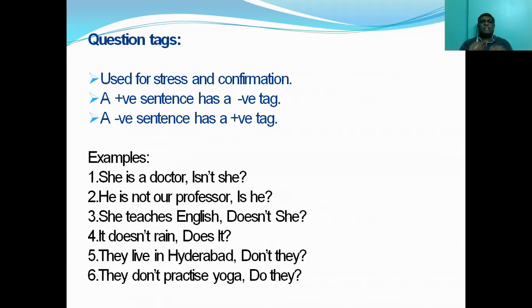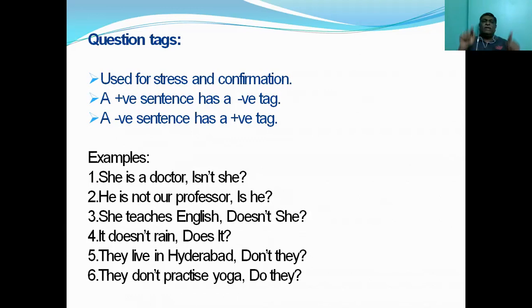You can look at the examples in the slide which I am showing you. She is a doctor. This is known as an affirmative or positive sentence, without any negative words like no and not. When you want to prepare a tag on this: she is a doctor, isn't she?